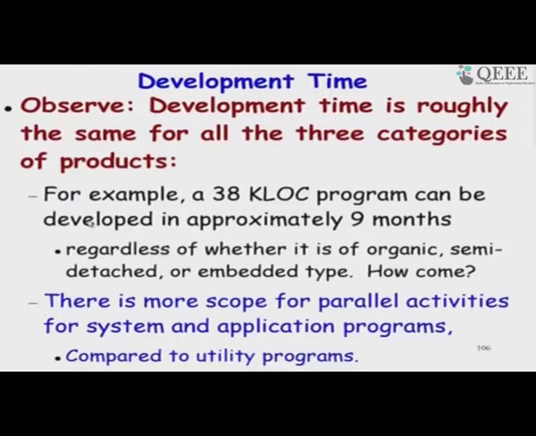But COCOMO 2 did consider that, but not really which model you use, and as I said, initially start with function point during the requirement specification stage, and as the development proceeds later use lines of code as a more accurate estimation of lines of code becomes available. Now, let me look at the other questions.